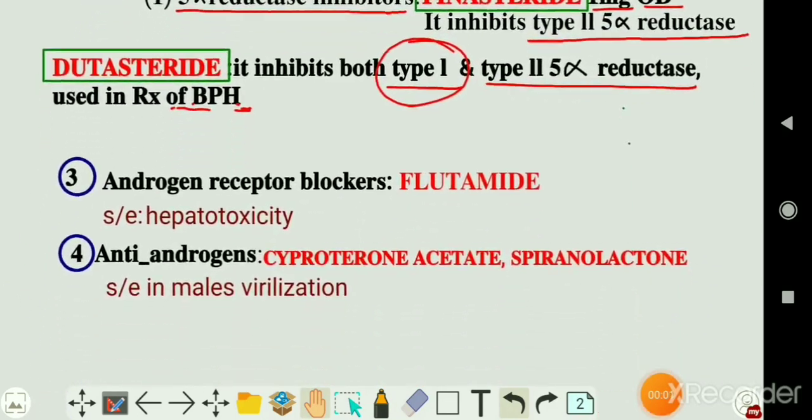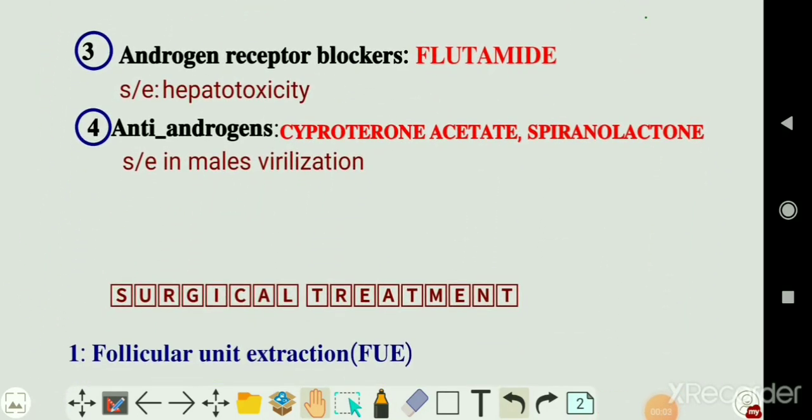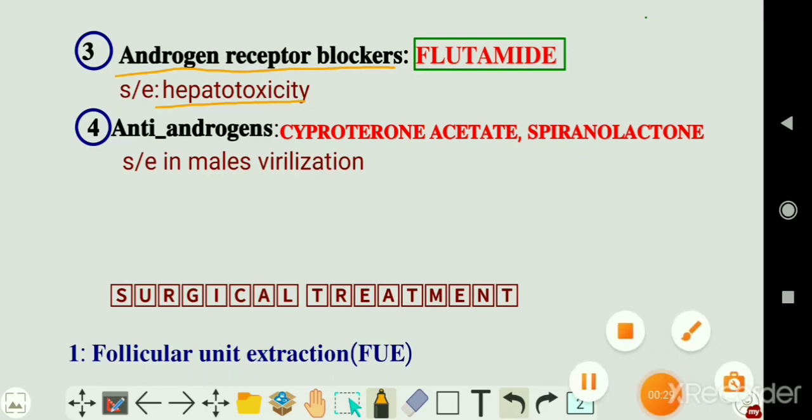We can also give androgen receptor blockers like flutamide. Flutamide can be used in both males as well as in females, but it has a side effect that it is hepatotoxic, and it is not a first line treatment, it is a second or third line treatment.